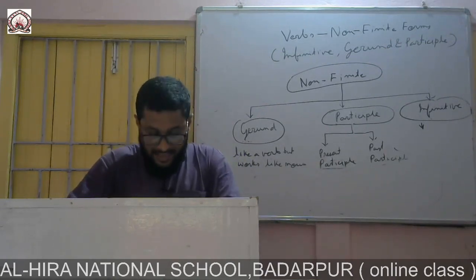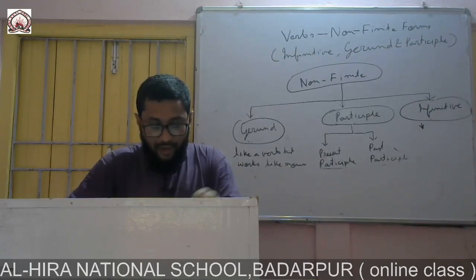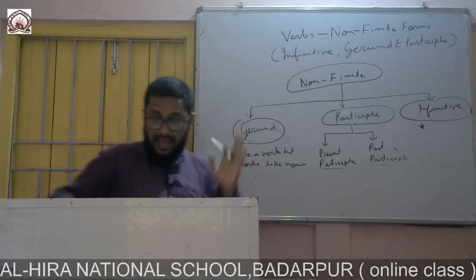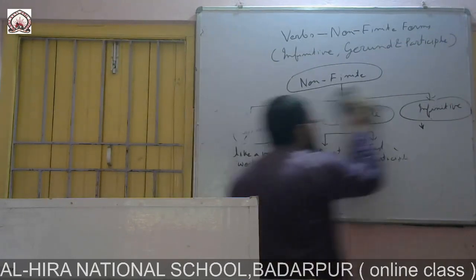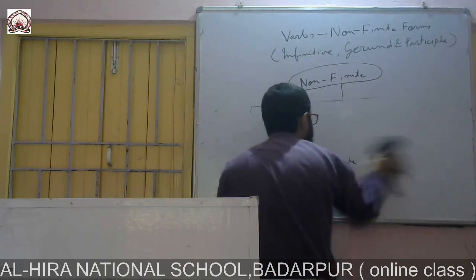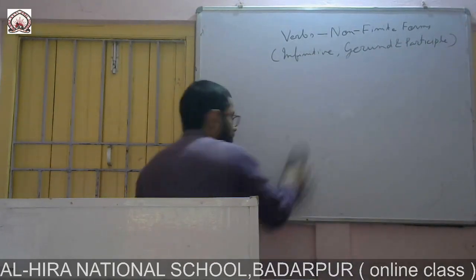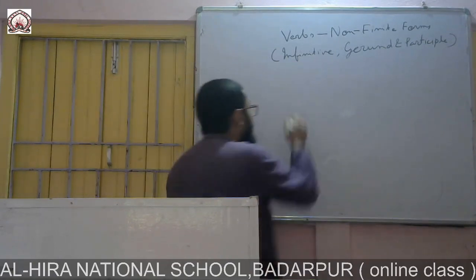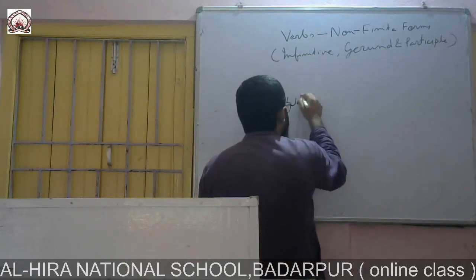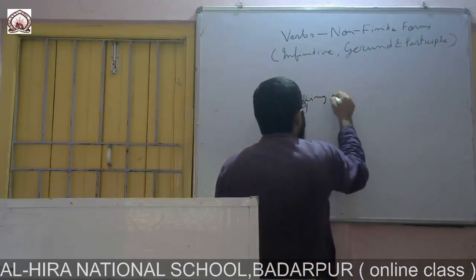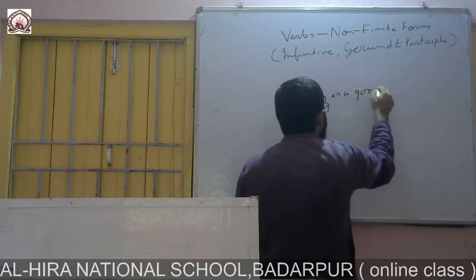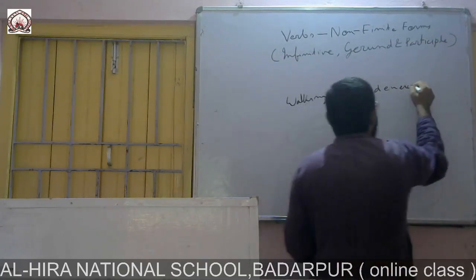First, exercise 1, page number 31. Pick out finite and non-finite verbs in the following sentences. Walking is a good exercise.